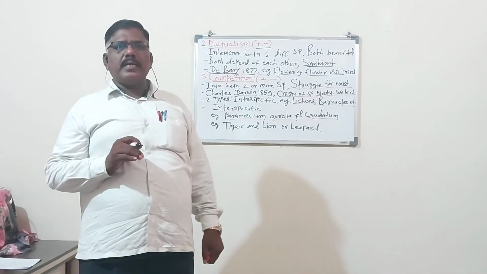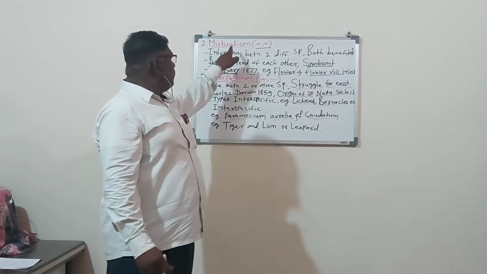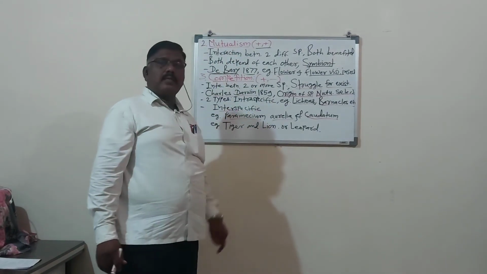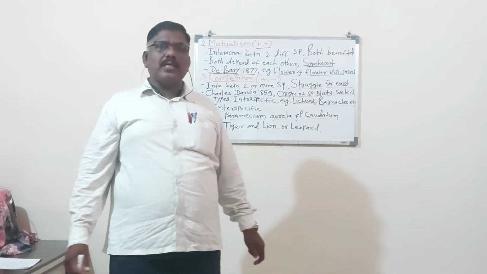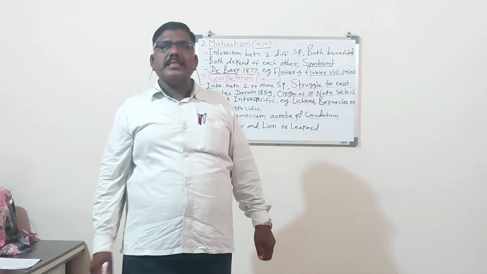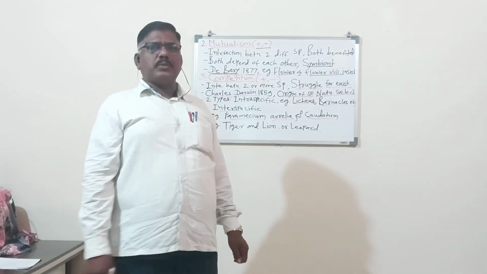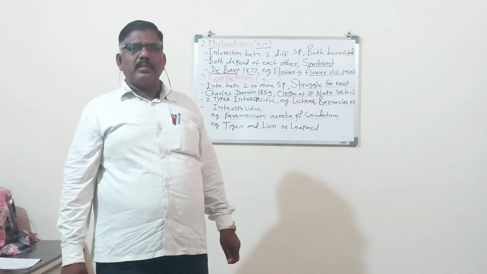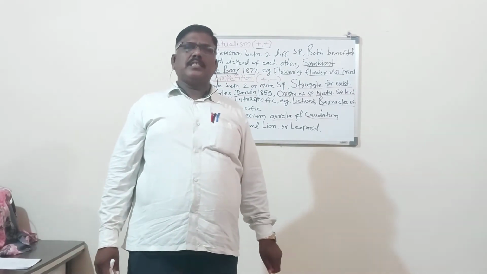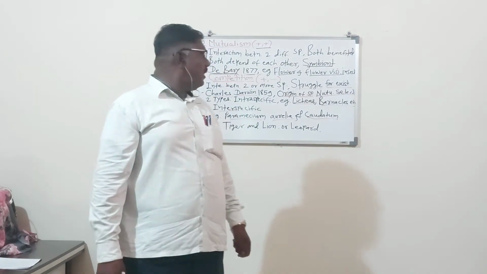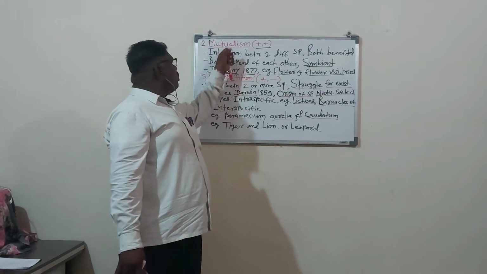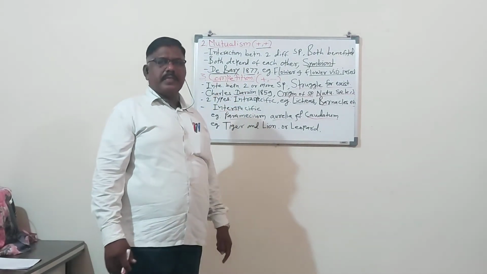The first is commensalism, second is mutualism, third is competition, then predation, and the last one is parasitism. The remaining 2 types, parasitism and predation, we will see in the next period. For today's period, remember mutualism and competition are completed.